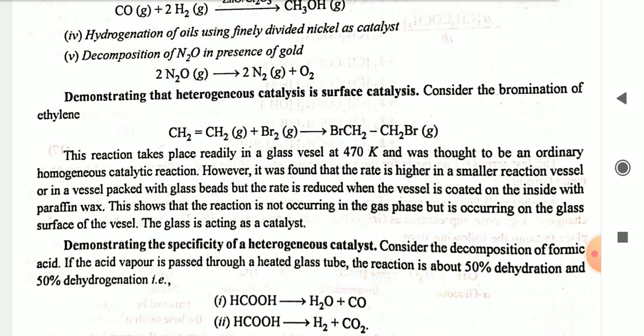However, it is found that the rate is higher in a smaller reaction vessel or in a vessel packed with glass beads, but the rate is reduced when the vessel is coated on the inside with paraffin wax. This shows that the reaction is not occurring in the gaseous phase, but it is occurring on the glass surface of the vessel, and the glass is acting as a catalyst,